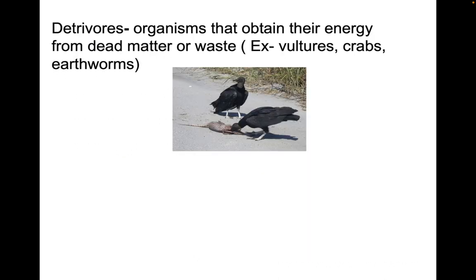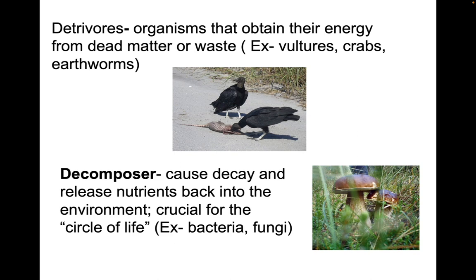We have these things called detritivores, and detritivores are organisms that obtain energy from dead matter or waste, so things like vultures or crabs or earthworms, and decomposers, which cause decay and release nutrients back into the environment, which is really important for the circle of life, like a bacteria or a fungi.